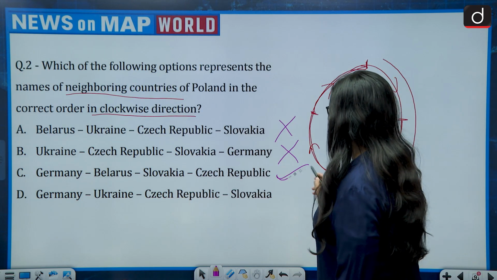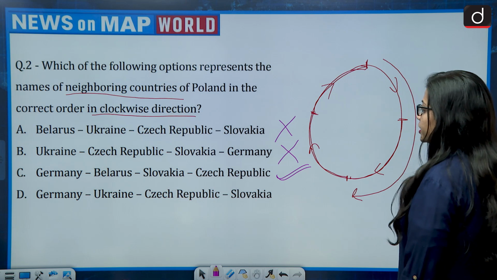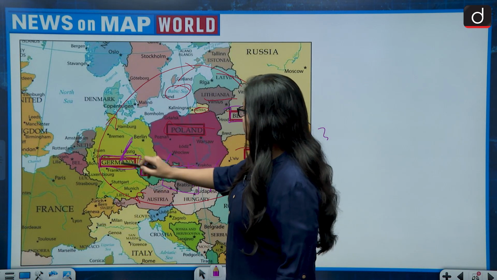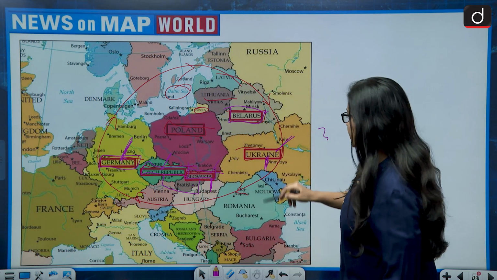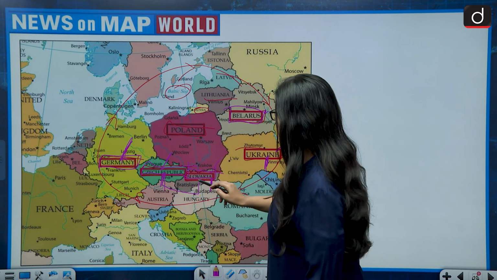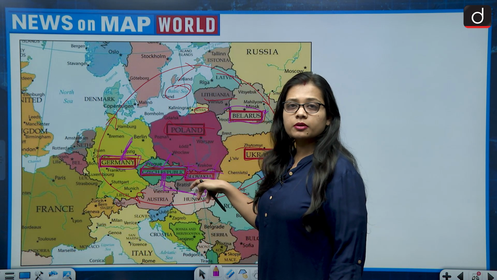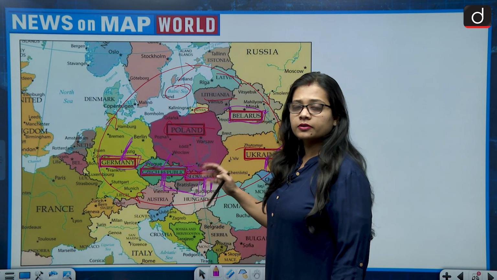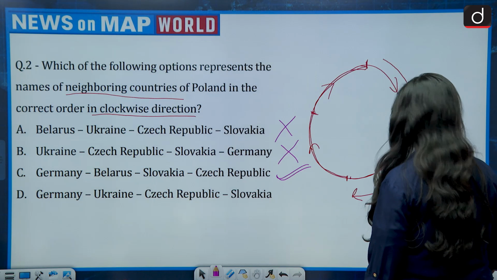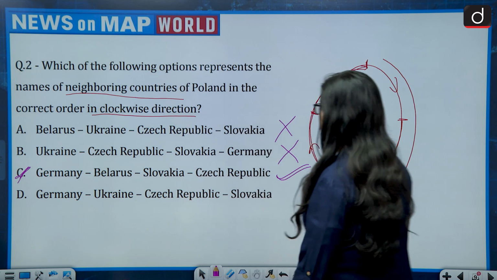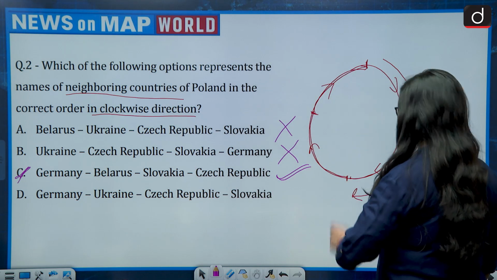So third is correct. Fourth option says Germany, Ukraine, Czech Republic, Slovakia. Germany first, Ukraine second, Czech Republic third, and then Slovakia. So in this also the Slovakia and Czech Republic are shuffled. So the correct answer is option C, that is Germany, Belarus, Slovakia and Czech Republic.